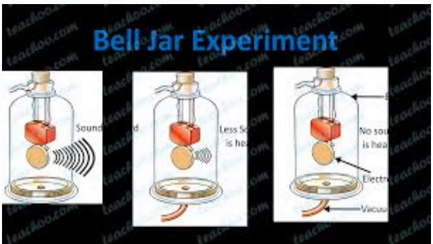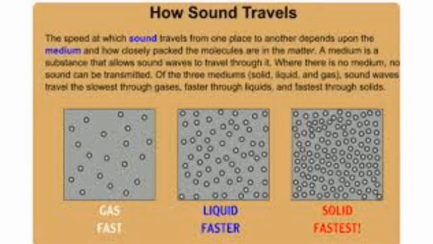Take a bell jar and a mobile phone. Switch on the music in the mobile phone and place it in the jar. Now, pump out the air from the bell jar using the vacuum pump. Now, the air is removed from the jar. The sound from the mobile phone becomes feebler and finally very faint. From this experiment, we learn that sound cannot travel in vacuum and it needs a medium like air.